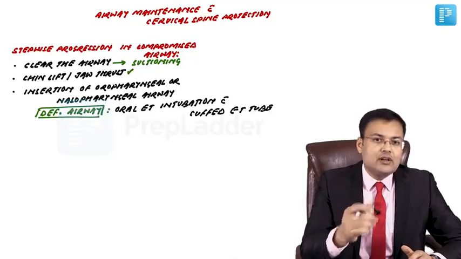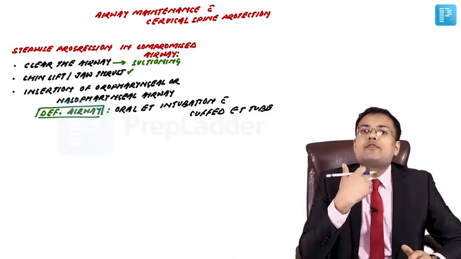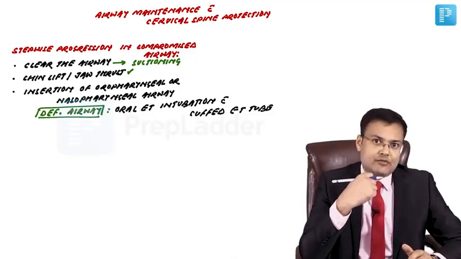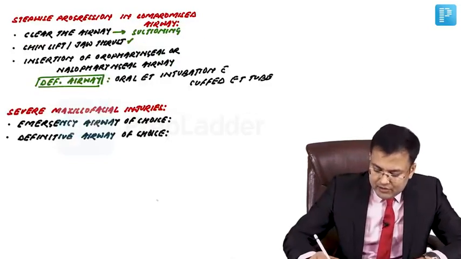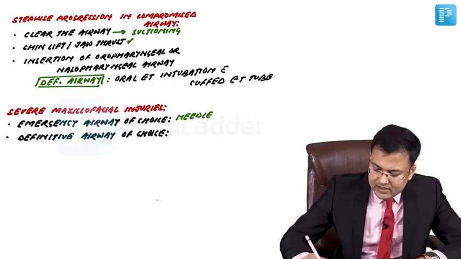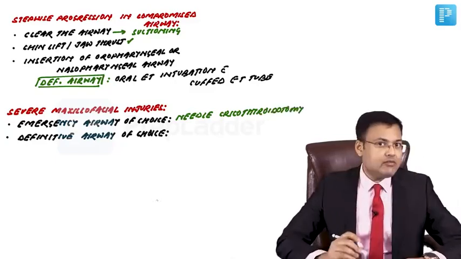Second question, which was asked many times in AIIMS: patients who are having severe maxillofacial trauma, in such patients, what is the emergency airway of choice and what is the definitive airway of choice? So, emergency airway of choice is needle cricothyroidotomy. Okay. And what is the definitive airway of choice?